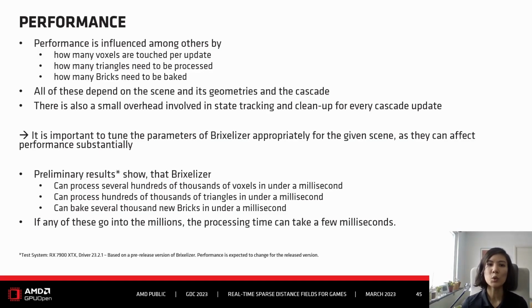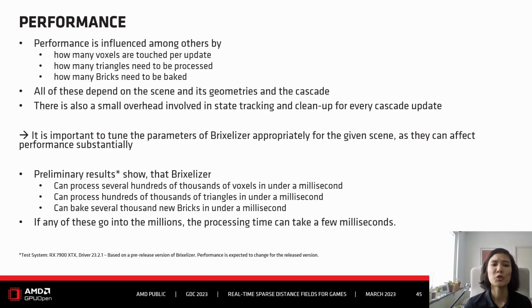They influence different parts, but sometimes also the same parts, if that makes any sense. But all three of them are important to keep an eye on to make sure that the performance is where we want it to be.